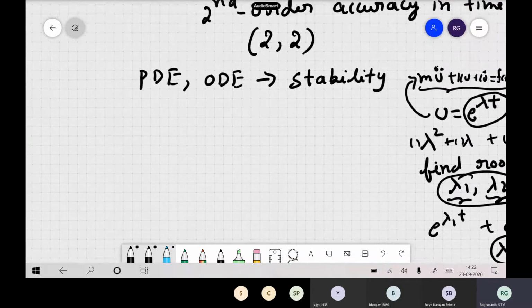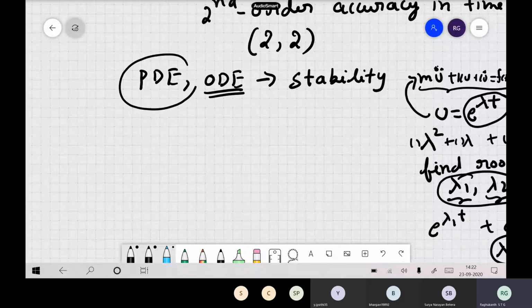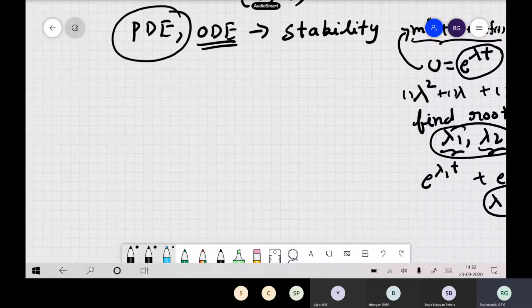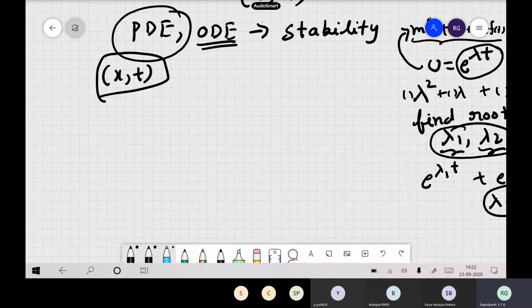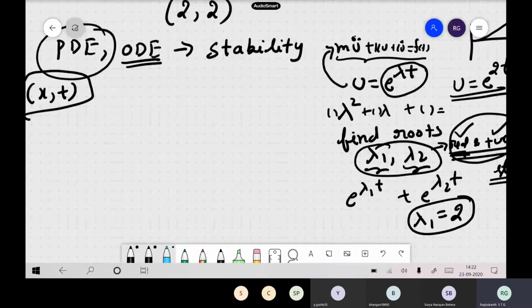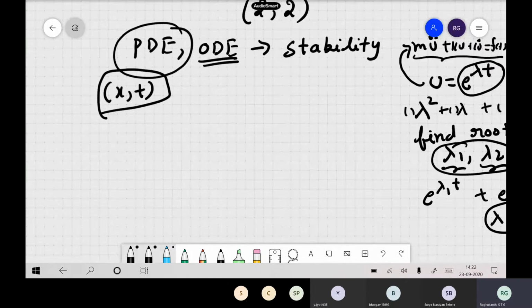So now here, it is not an ordinary differential equation. We have a partial differential equation. So for a partial differential equation, if you want to check stability, what do you do? Let us say now for our solution u of x comma t, it is space and time. How do you check its stability? I have given you a clue from dynamics. Same thing, you followed it. You can try here also. What should you assume? Your u of x comma t.